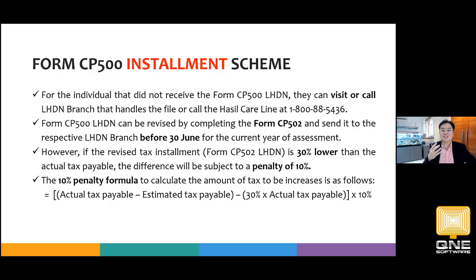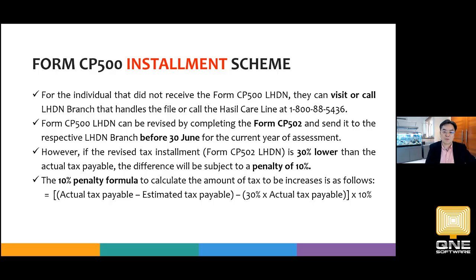But of course, besides the good news, there's bad news: because the previous revision downwards resulted in an underpayment of taxes because of the unexpected increase of your future income. Meaning you actually short pay your income tax. Then you incur a 10% penalty. The 10% is on the difference of the 30%. There's a buffer. So basically, this is something that you need to understand. So this is how the 10% penalty works, as I stated there for you to look at.